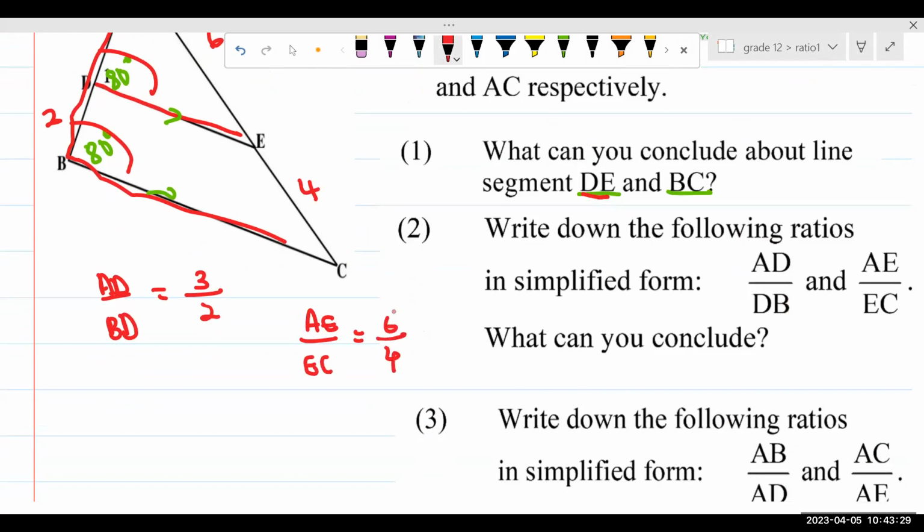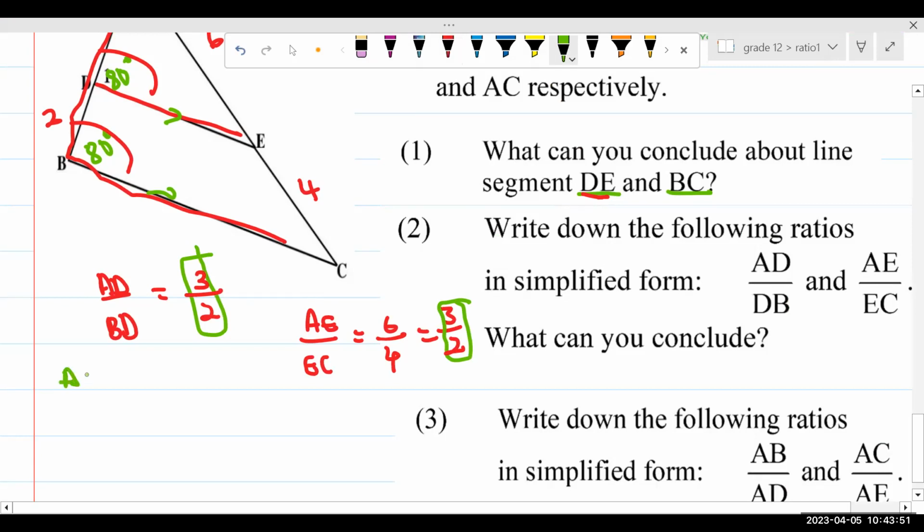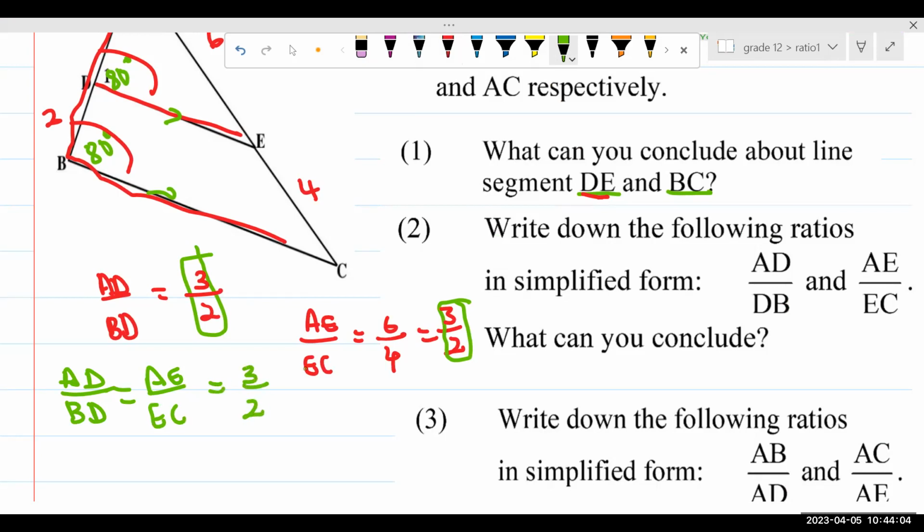over 4. Now we can say 2 goes into 6, it also goes into 4 again. So what is going to be this thing in its simplest form? Yeah, this is 3 all over 2 again, and this is also 3 all over 2. What can you conclude from this? You can simply say, okay, it means AD all over BD equals AE all over EC. The reason why we are saying these two things are equal is because they have equal ratios.